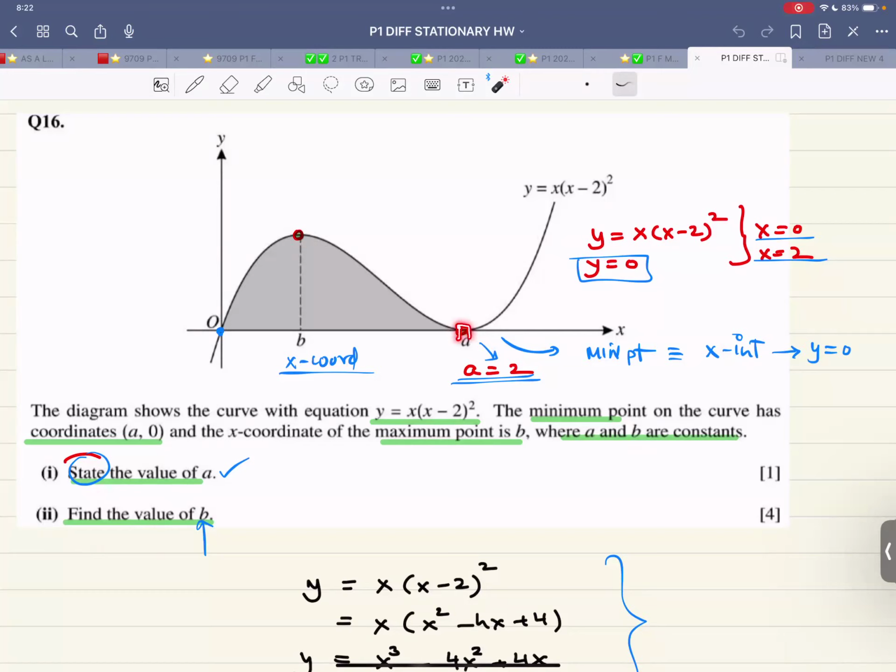Why does it say state? Because it is so obvious, because it's touching the x-axis. Not only is it a minimum point, it's also an x-intercept. Therefore, y is equal to 0. Therefore, x minus 2 whole squared is 0. Therefore, this is x is 0, and this is x is 2. Got the idea?